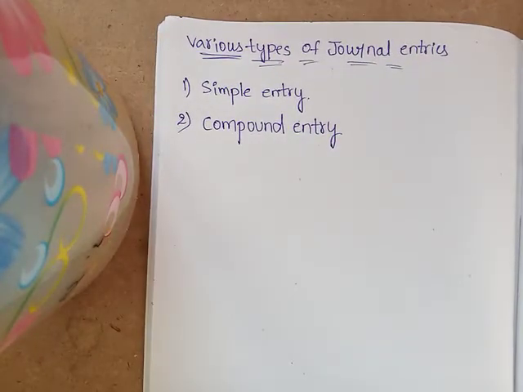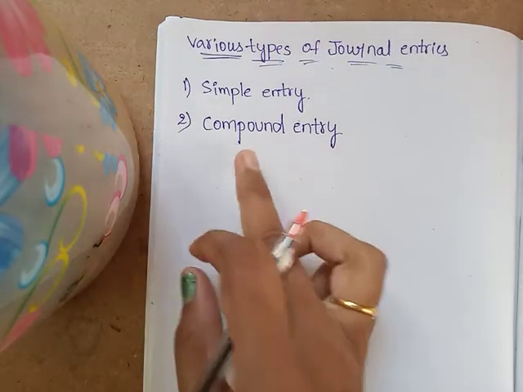Compound entry means, when similar transactions take place on the same date. On the same date, two or three transactions will be there, and they are known as a compound entry.